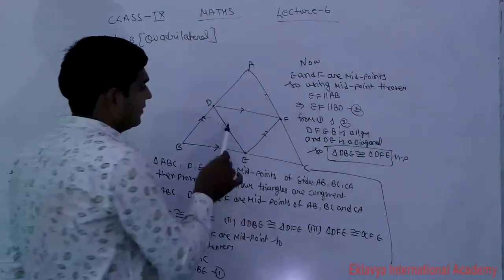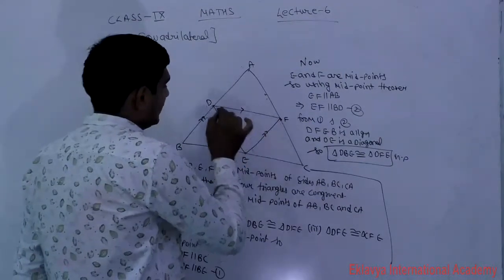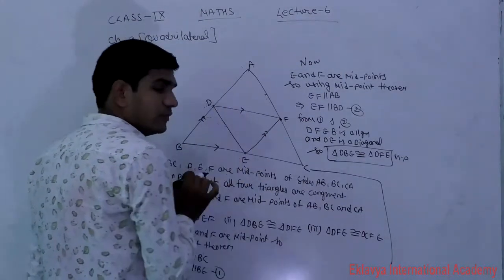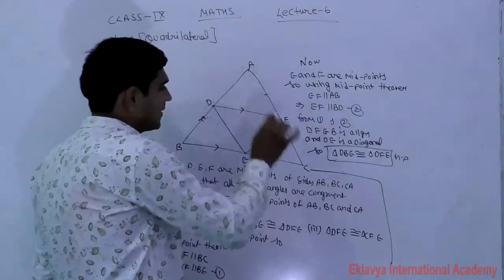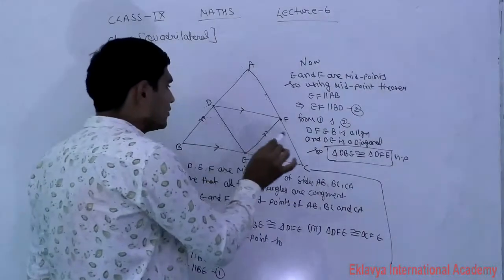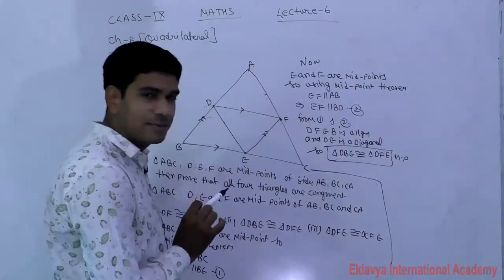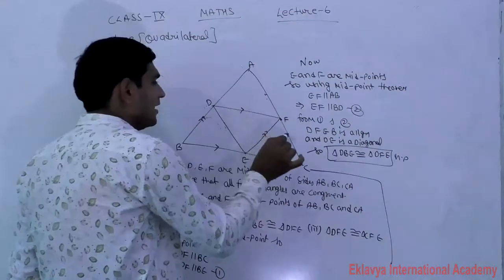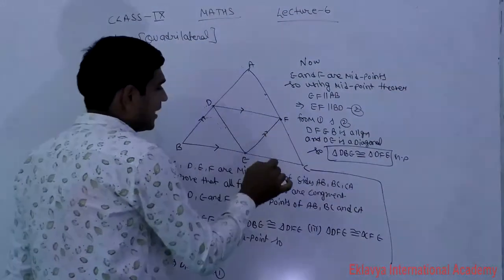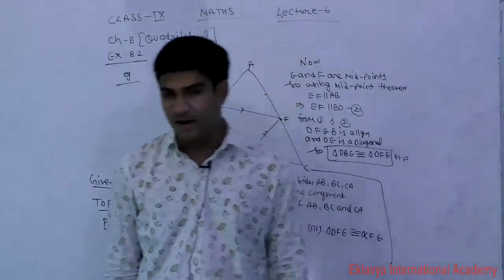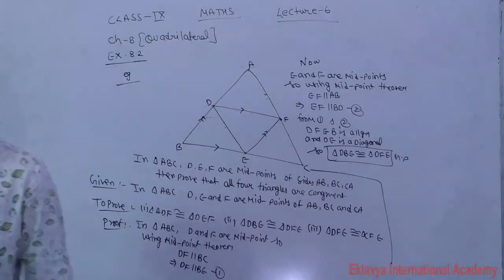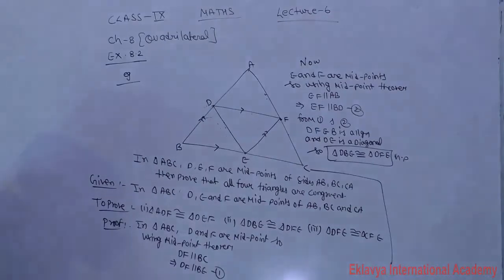Next, D and F are the midpoints. Using the midpoint theorem, DF is parallel to EC, and DE is parallel to FC. So that is a parallelogram, and in a parallelogram the diagonal divides it into two congruent triangles. Understand? Any problem? Now see the next question.